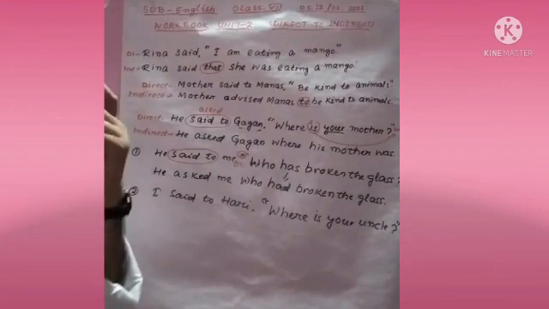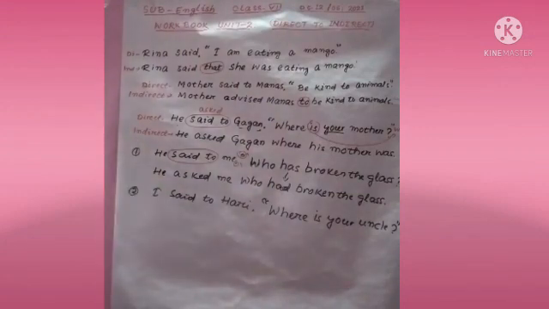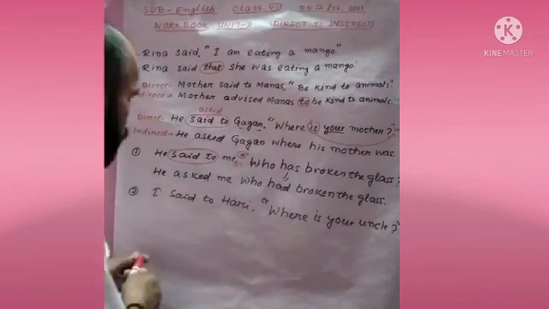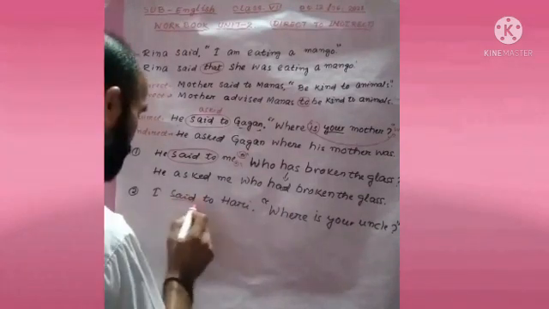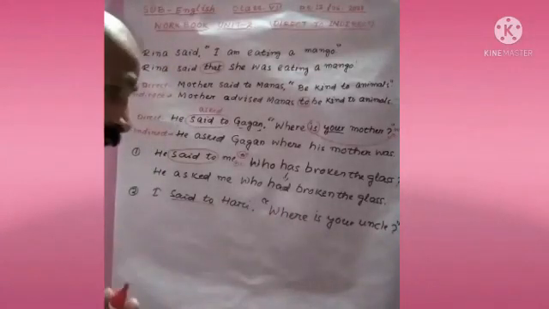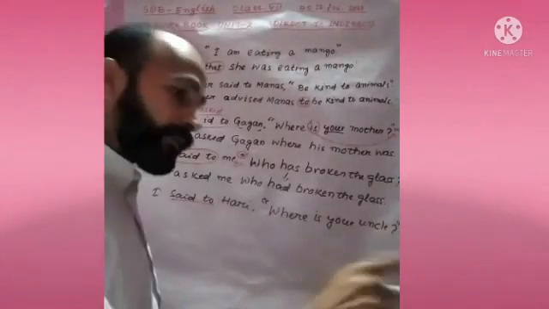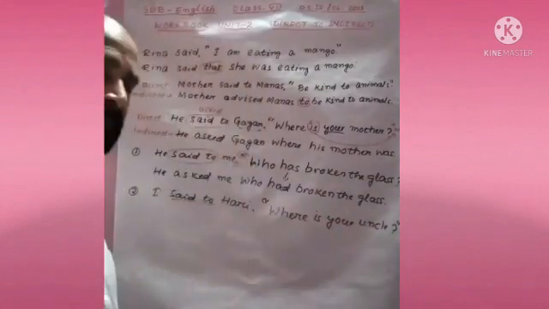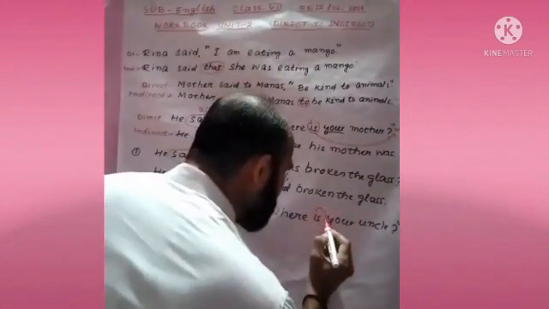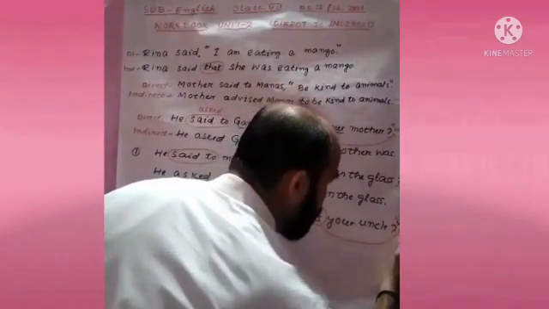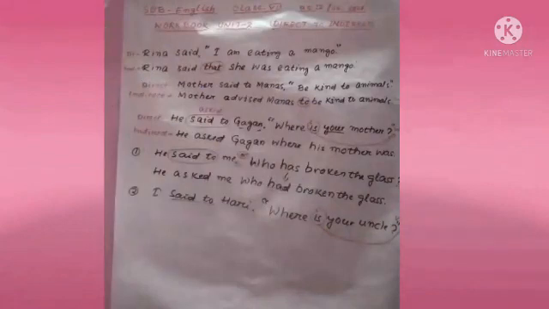I said to Hari, where is your uncle? Here look, when you change it to indirect speech, we have to change said to. Okay, and where is your uncle? What will be the answer? When I ask the question, where is your uncle? The answer will be, my uncle is. Again, is. We have to change the place. And here it will become was. Okay. So can you give the answer?